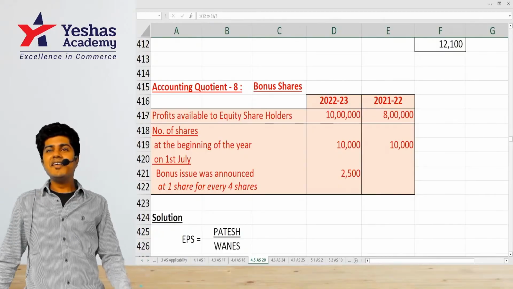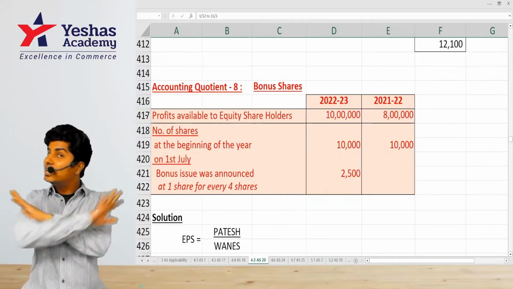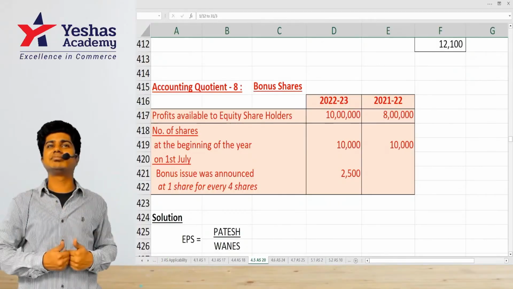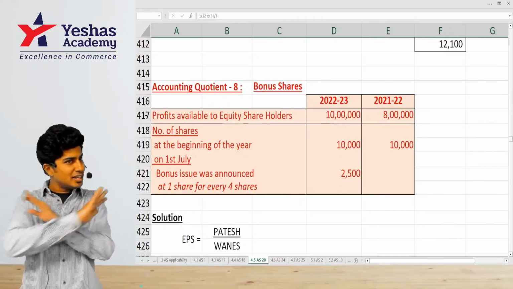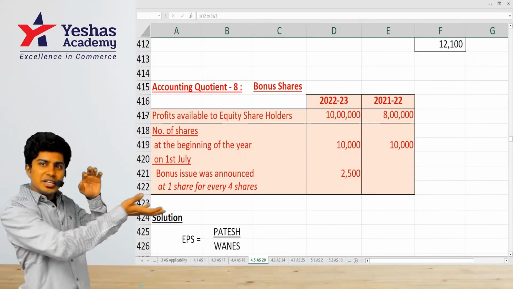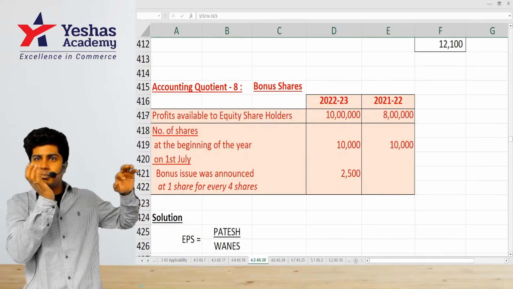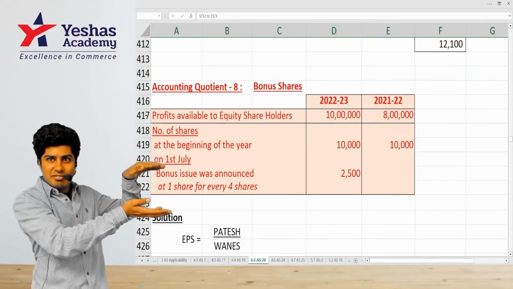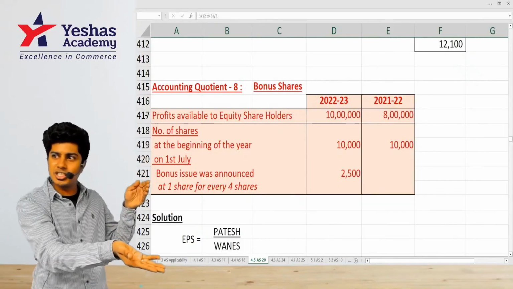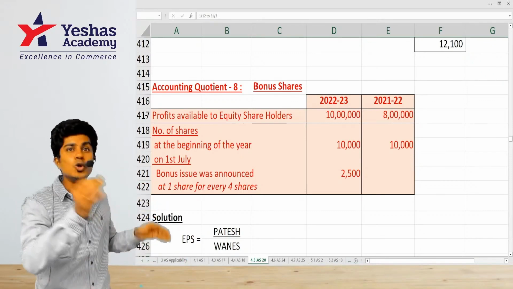Now, whenever a bonus issue happens, like I mentioned sometime ago, the company does not collect cash. Then how do they give shares? From reserves they take, they put into capital. That reserve was there even before the bonus issue.